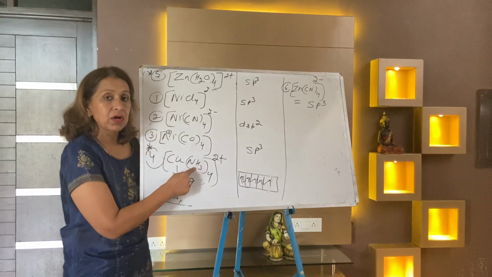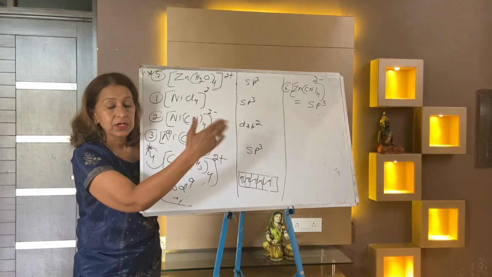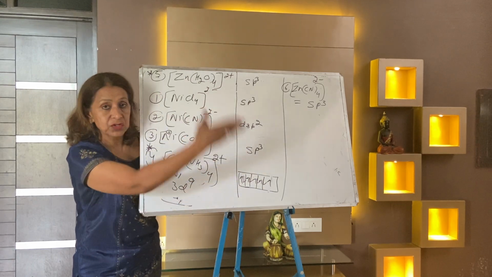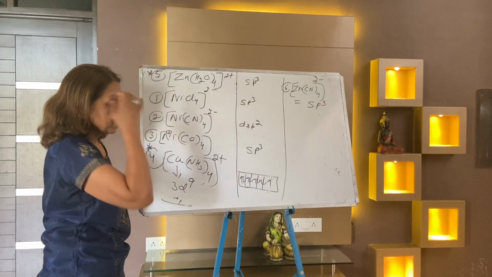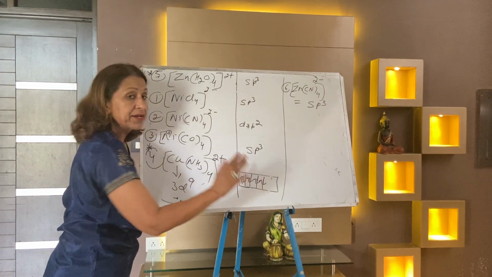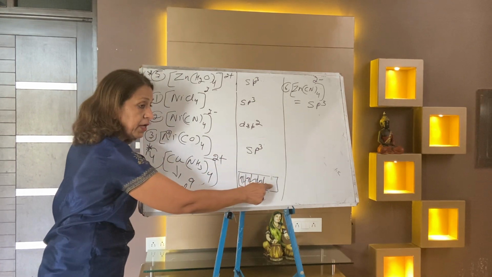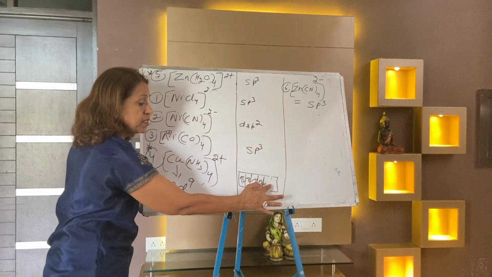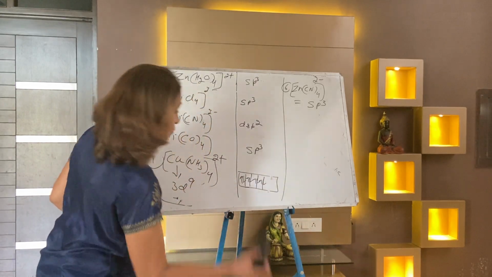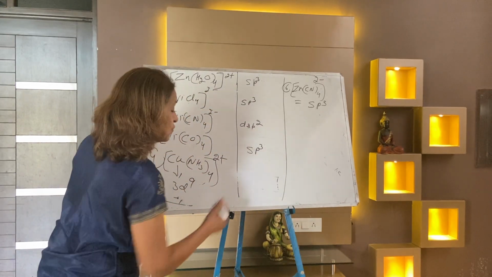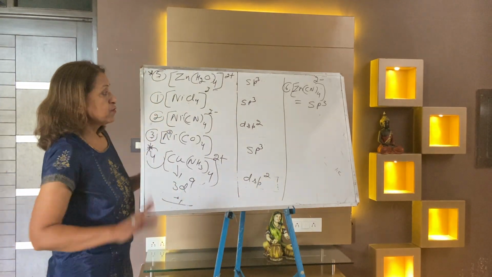When the ligand is strong, here is a new thing you can listen to. When the ligand is strong, then the electron gets migrated, transferred, shifted from 3d to the last orbital, that is 4p. So this orbital gets empty. There is a transfer of electron from 3d to 4p. This means this d orbital is now available. So the hybridization is dsp2. Transferring of electron takes place in copper. It's coordination number 4. I think it's very much clear.